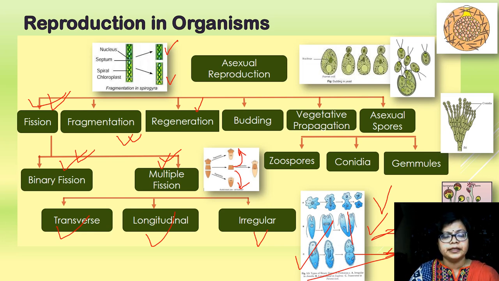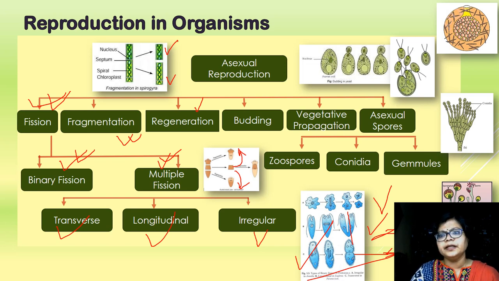For example, the lizard. Many times we find that the tail gets detached and a new tail develops. That is also an example of regeneration. But in planaria, you see that each body part has the capability to regenerate the entire organism.